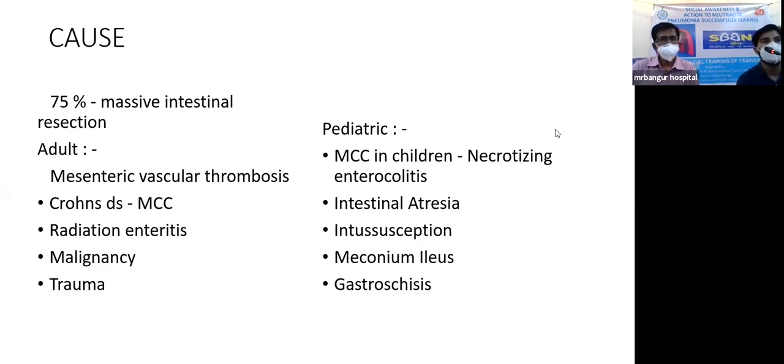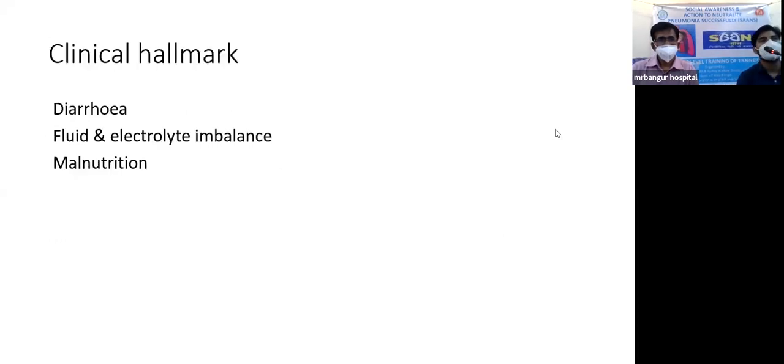Could be due to mesenteric vascular thrombosis, Crohn's disease, radiation enteritis, malignancy, trauma in the adult, and in pediatric cases, intestinal resection could be due to necrotizing enterocolitis, intestinal atresia, intussusception, meconium ileus, and gastroschisis. In adults, the most common cause of short bowel syndrome is resection due to Crohn's disease, and in children, it is necrotizing enterocolitis.